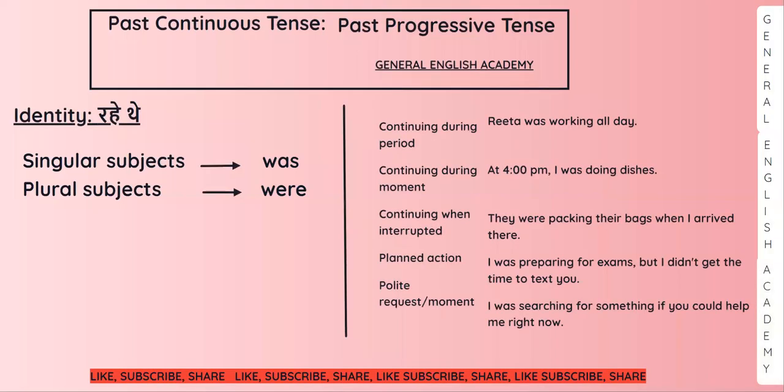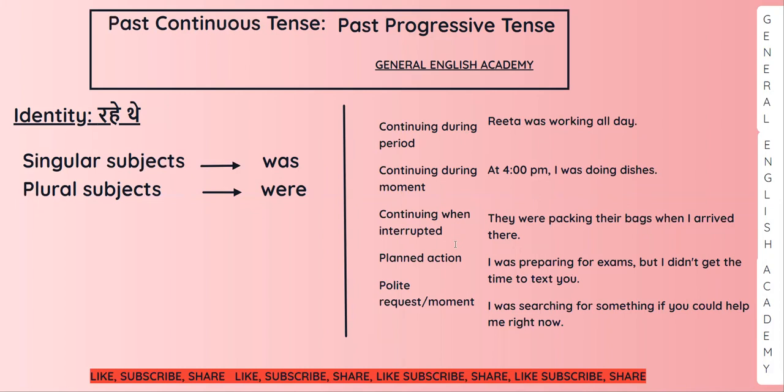Next, we are going to talk about some more cases where we can use this tense. First one is for continuing period, like Rita was working all day. Yesterday, I was cooking food all day. Okay, so it is like continuing during period. Next is continuing during moment. So here we are going to talk about that particular time. For example, at 4 p.m., I was doing dishes.